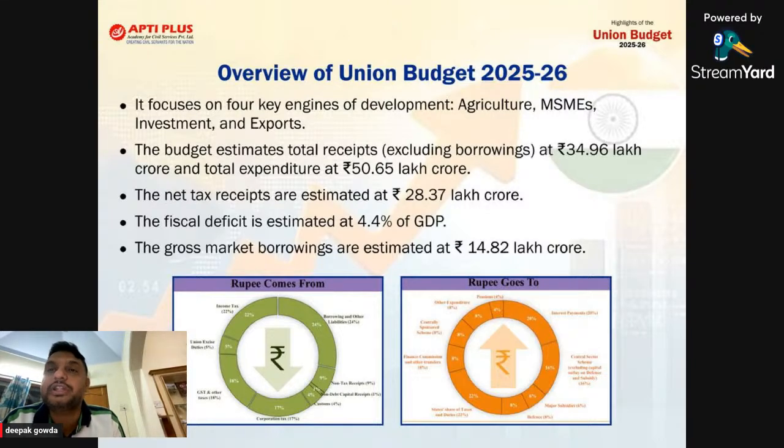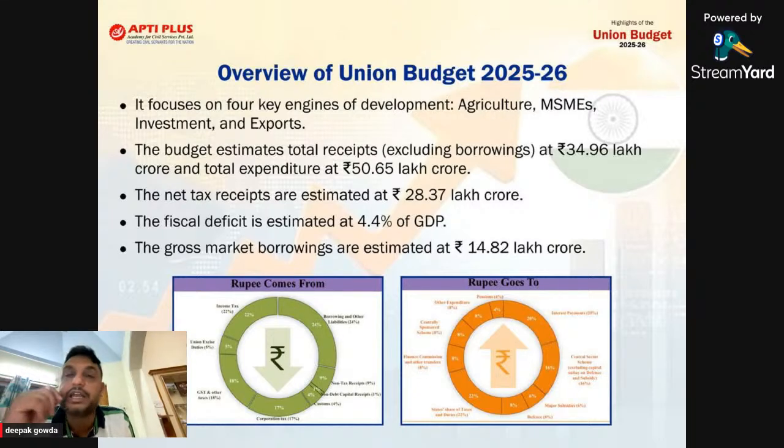Now, as we know, this year 24-25, they put a target to reduce the fiscal deficit to 4.9. And next year, they put a target of 4.4% of GDP. Now, why do they want to achieve within 4.4 or 4.5? I thought they'd put a target of 4.5 because according to the 15th Finance Commission, we amended the FRBM Act in 2021. And according to that amendment, we put a target to achieve a fiscal deficit of 4.5% by 2025-2026.